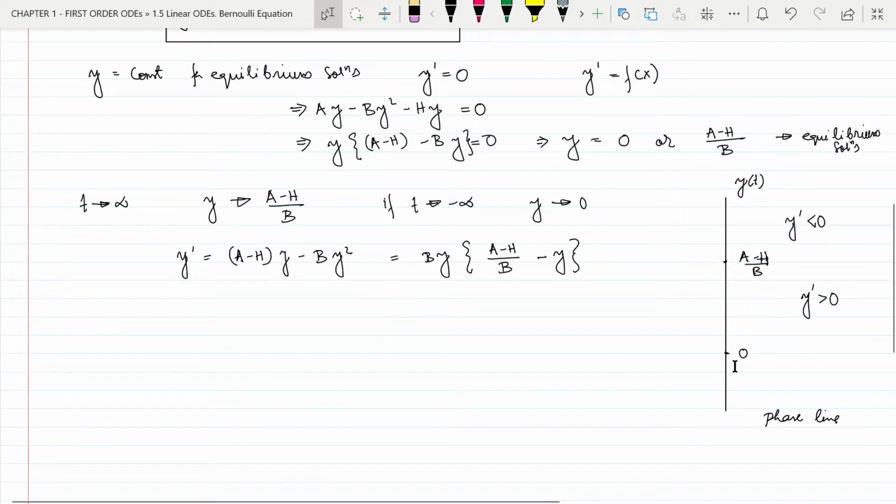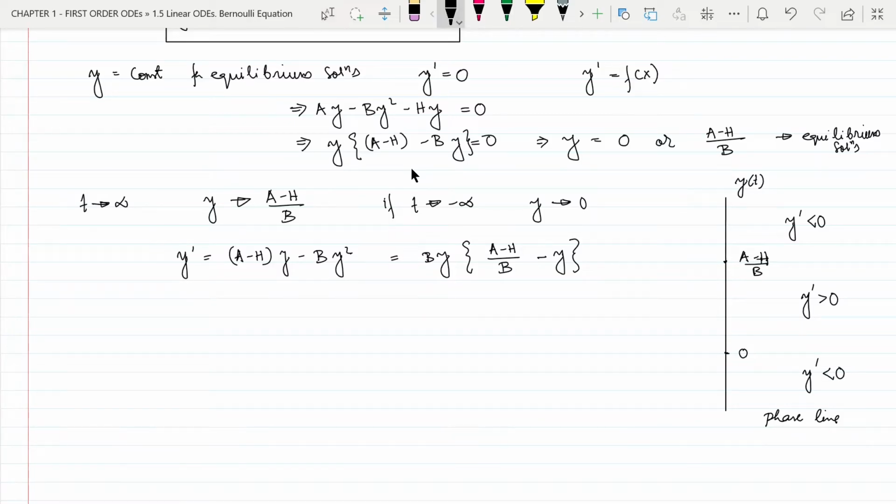Now for this bottom section, y is negative. Now since y is negative, minus y will be positive. So this curly bracket term will be positive, but this y is negative. So this whole multiplied term will be negative multiplied by positive, which is negative. So that means y dash is negative. So for this bottom section, y dash is less than 0.